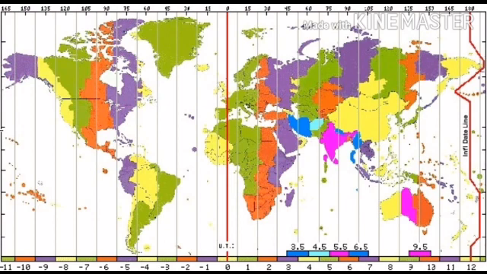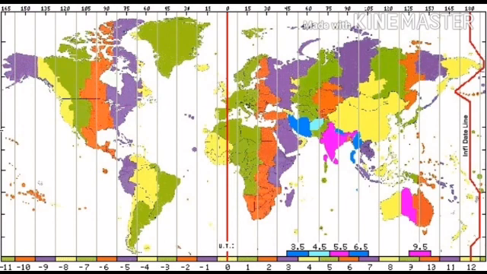It's as simple as that. As you move east, you are adding 1 hour for every 15 degrees. If at 120 degrees west you have 4 p.m., then 105 degrees would be 5 p.m., 90 degrees would be 6 p.m., 75 degrees 7 p.m., 60 degrees 8 p.m., 45 degrees 9 p.m., 30 degrees 10 p.m., 15 degrees 11 p.m., and 0 degrees will be 12 noon.